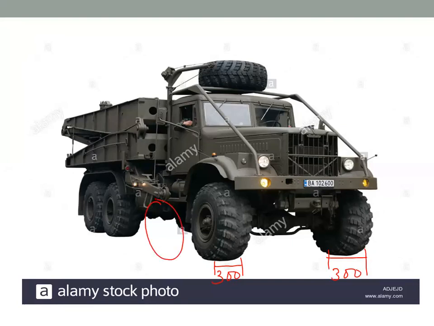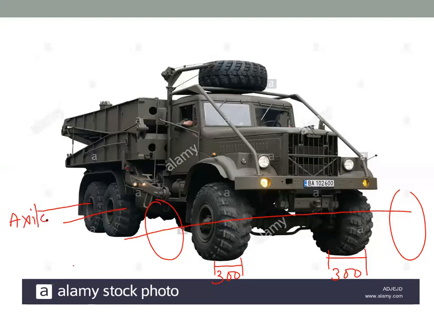In the IRC class A wheeled vehicle, there is one axle like this. For that one axle, there are totally 4 wheels they have considered. Here for this truck, how many axles are there? One axle, then one more axle, second axle, and here one more axle. Right, for any axle there may be a minimum of 2 wheels.